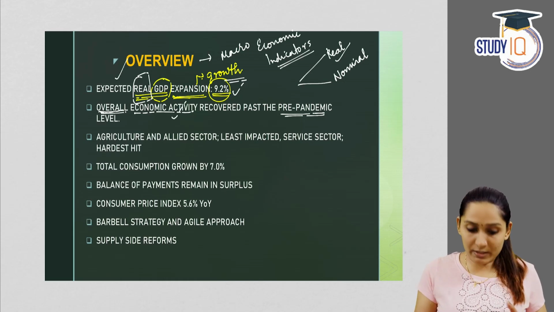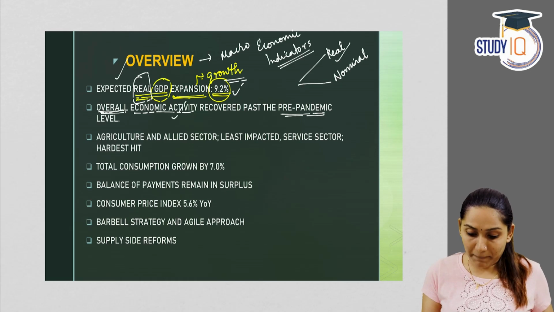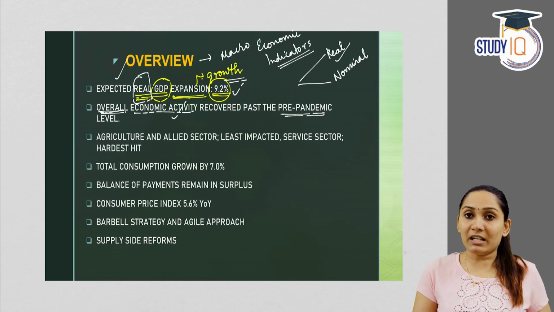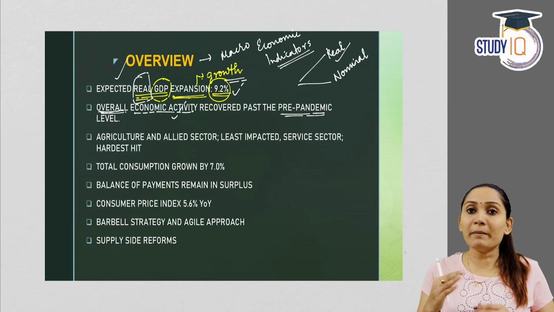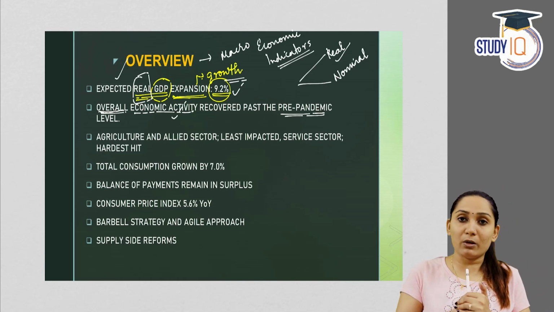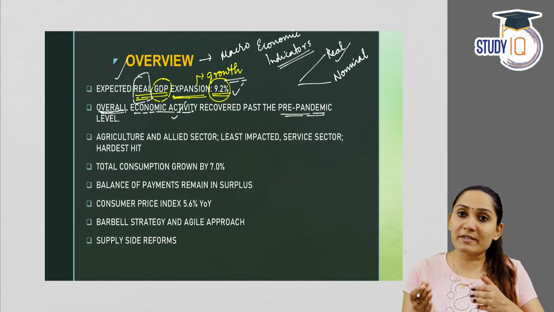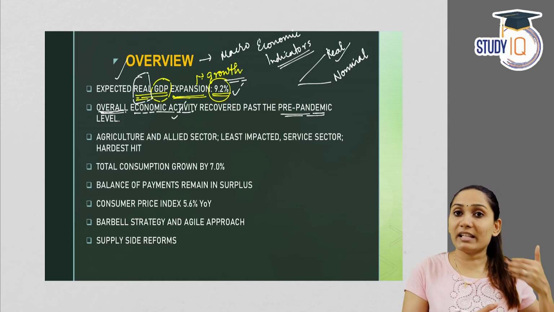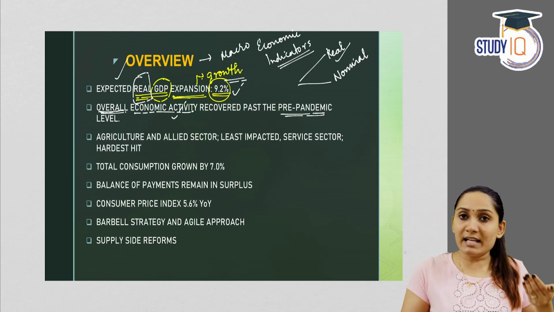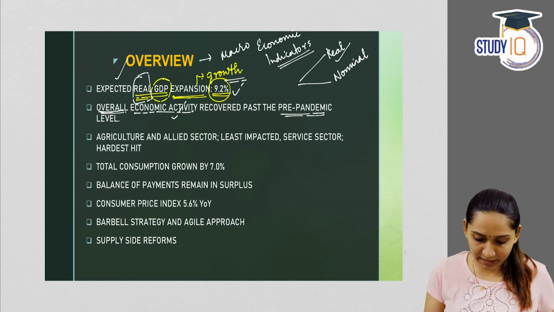Now, according to the survey, the overall economic activity has recovered past the pre-pandemic level. During the COVID-19 pandemic, all the major economic activities in the economy had undergone a steep fall. The survey observes that as compared to that, the performance of the economy based on various economic activities has improved, or has recovered from the after-effects of the COVID-19 pandemic.